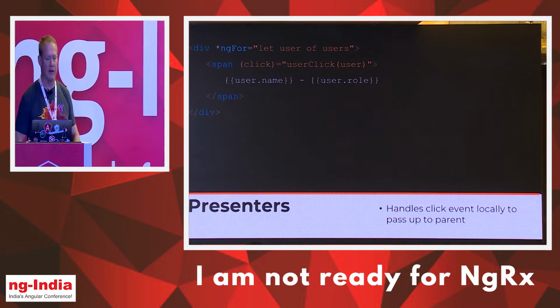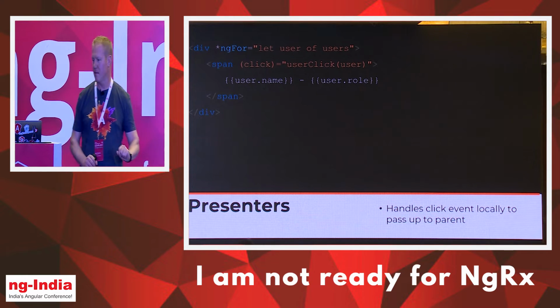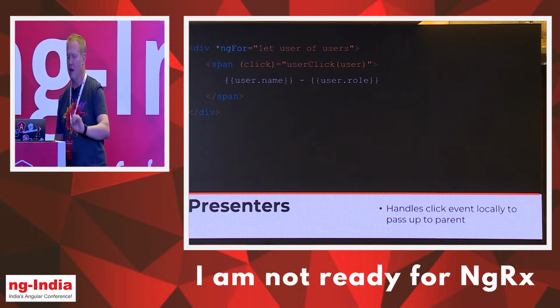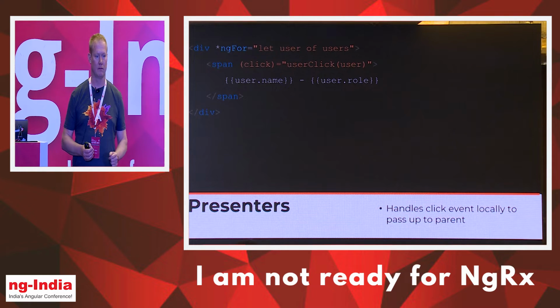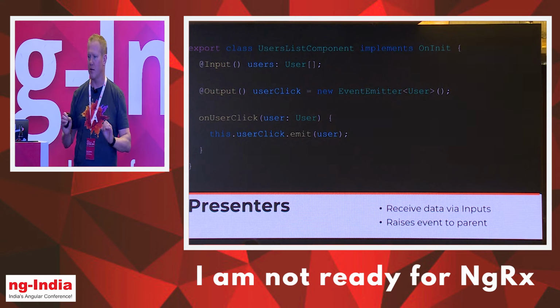All right, so if you're a visual learner, here's the visual side of it. We've got our container and presenter. We've got our input being passed from the container down to the presenter, and then the output for any sort of events going back up to the container. Okay, this is, in a nutshell, container presenter.